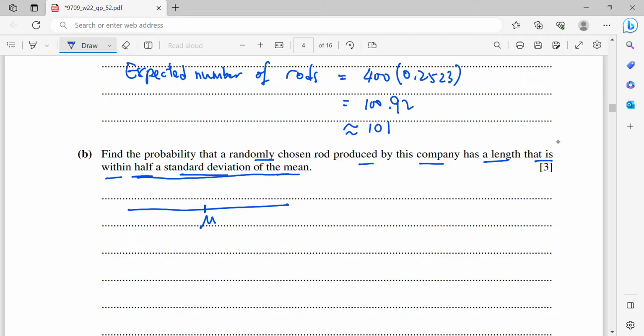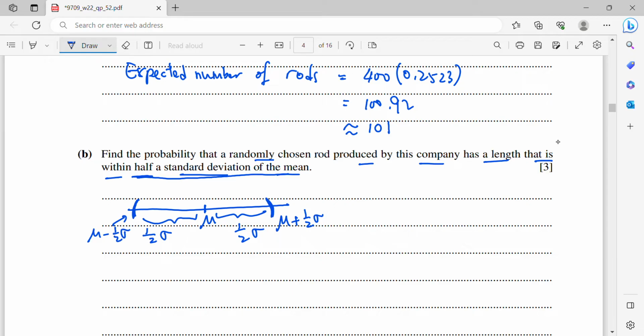Within half a standard deviation means that here is half of a standard deviation, and this length is also half of a standard deviation. So the values for these two brackets will be mu plus half sigma, and mu minus half sigma.